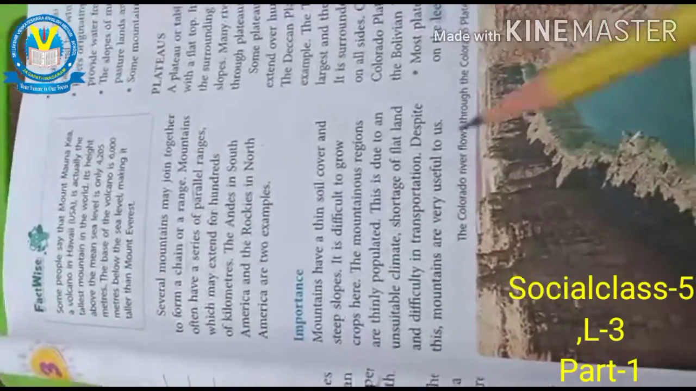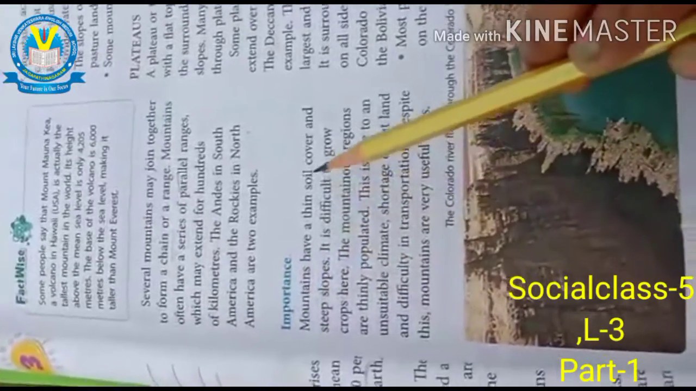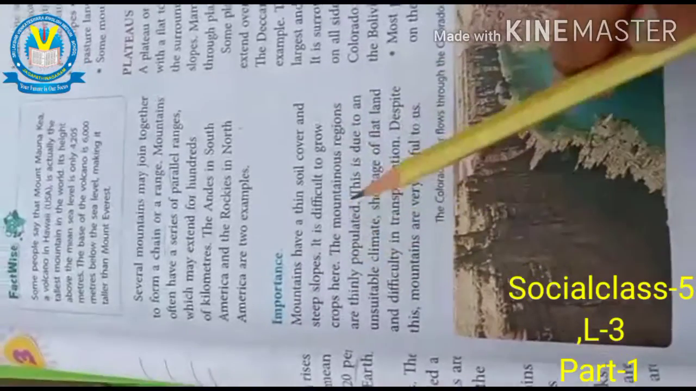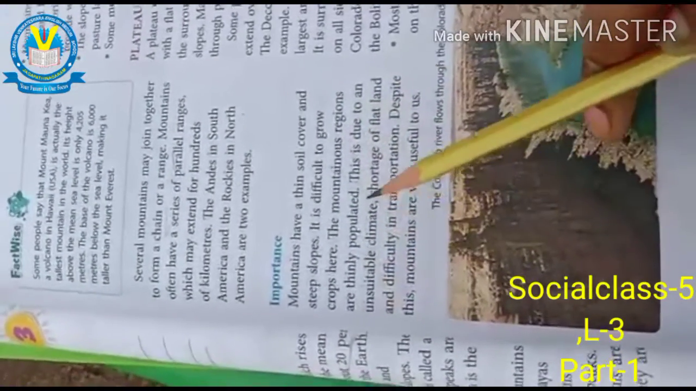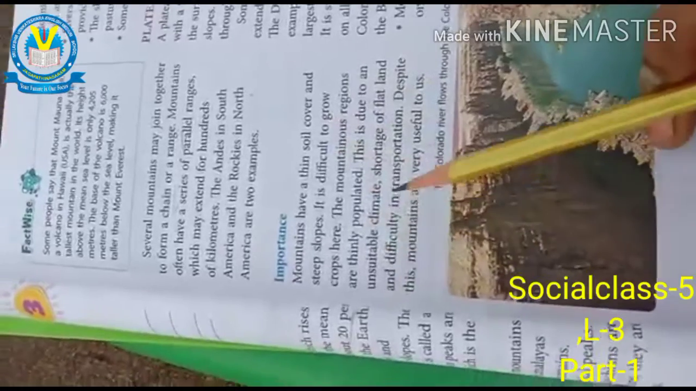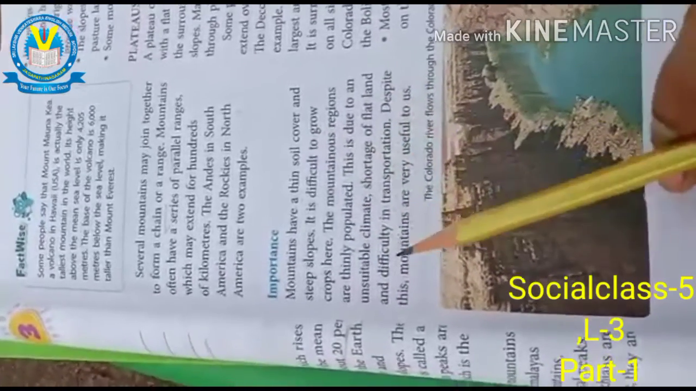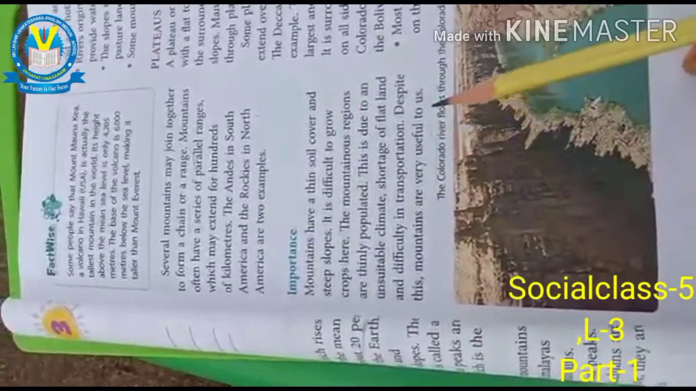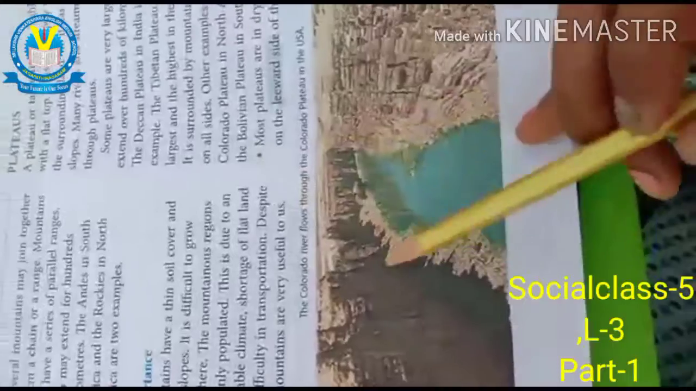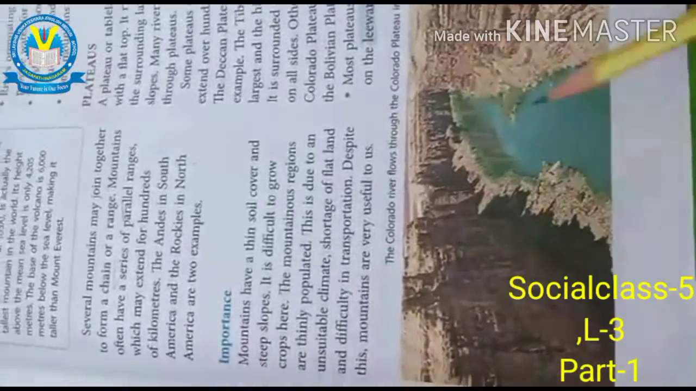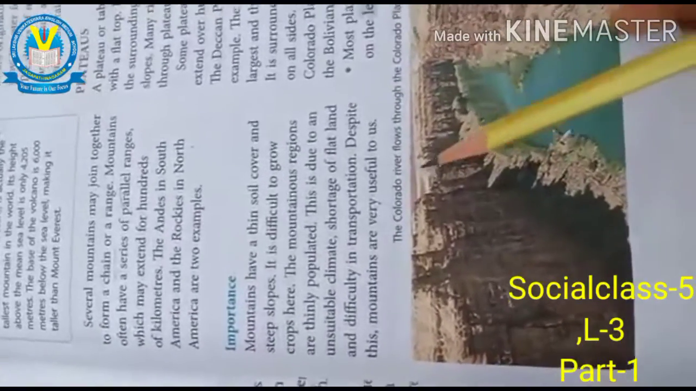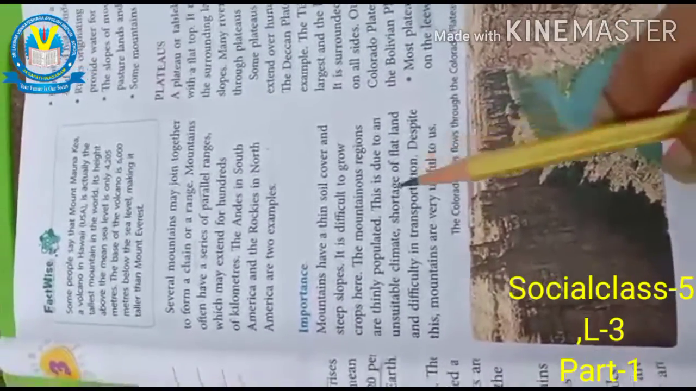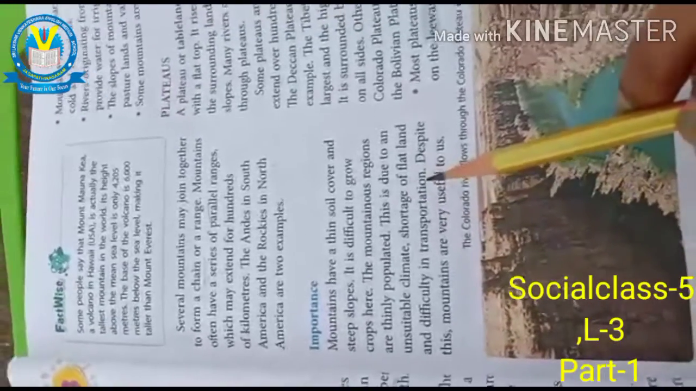And next we can know the importance. Mountains have a thin soil cover and steep slopes. It is difficult to grow crops here. The mountainous regions are thinly populated. This is due to an unsuitable climate, shortage of flat land and difficulty in transportation. Despite this, mountains are very useful to us. We can't cultivate any type of crops here, so it is not useful for that. There is a shortage of flat land and also difficulty in transportation.